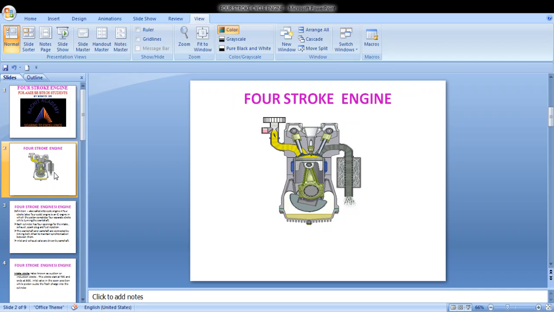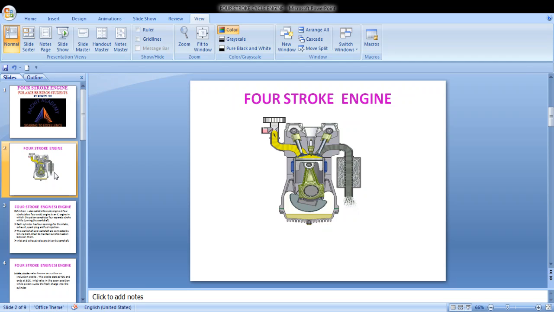Further, we have read about your flywheel. A flywheel is a heavy wheel mounted on your crankshaft. Its main job is to absorb energy during a power stroke and release it during non-power strokes. As we have discussed earlier, during the power stroke you will not come to know that the power stroke has now come and now gone.